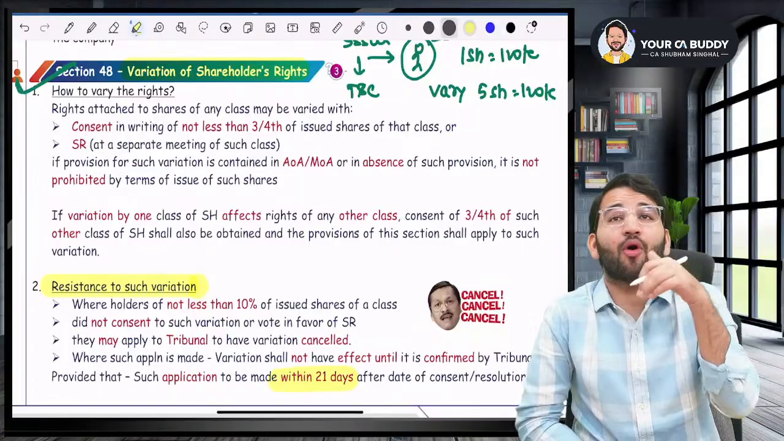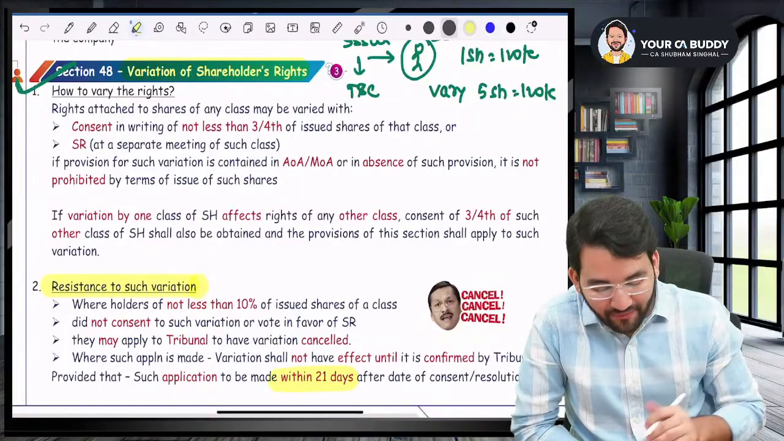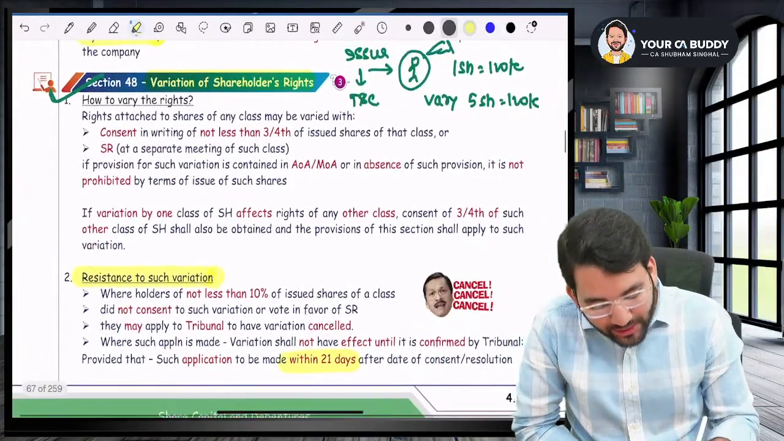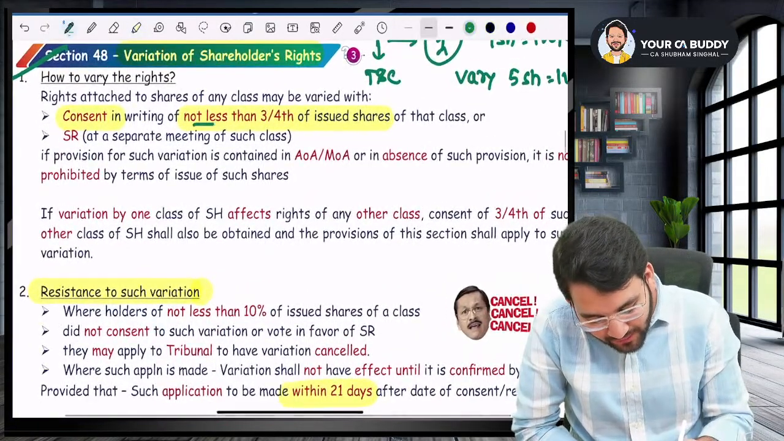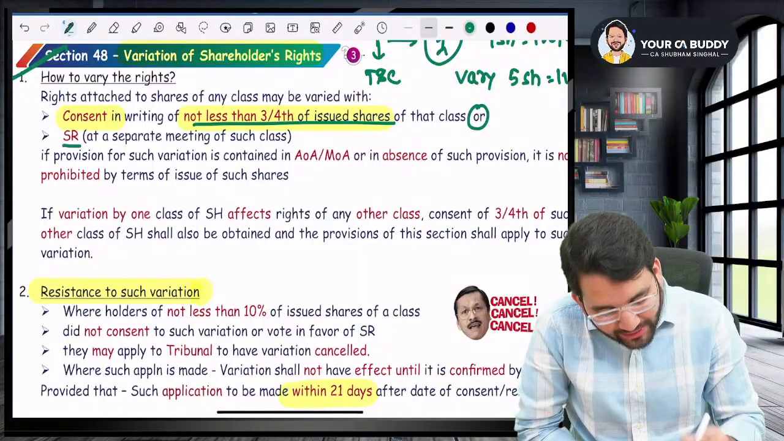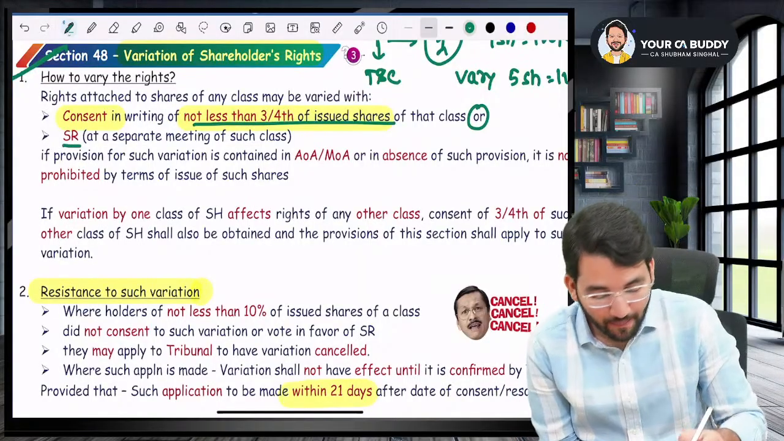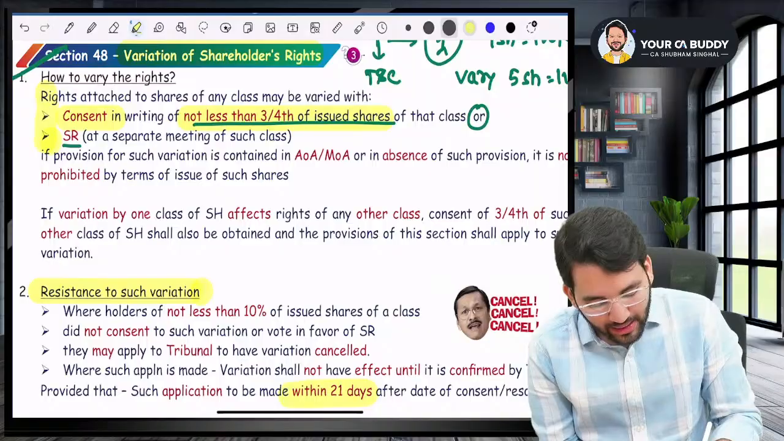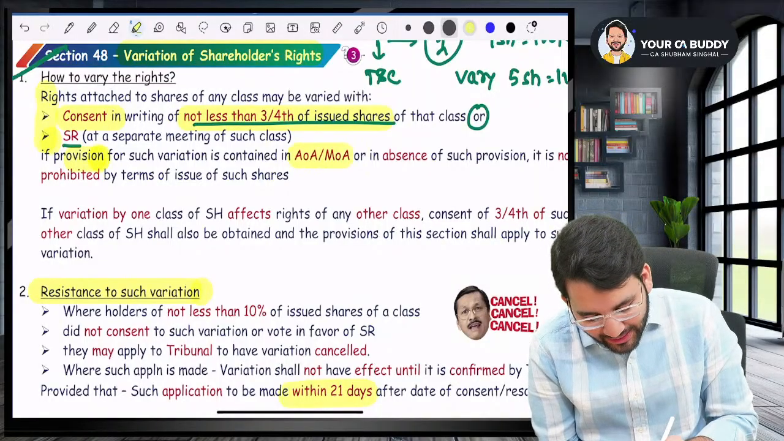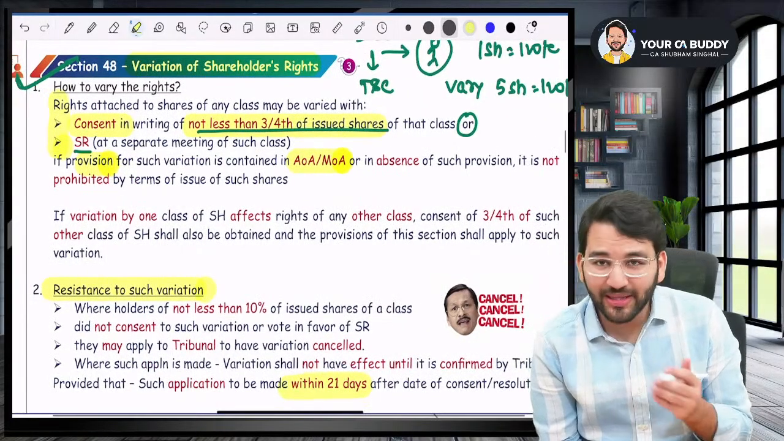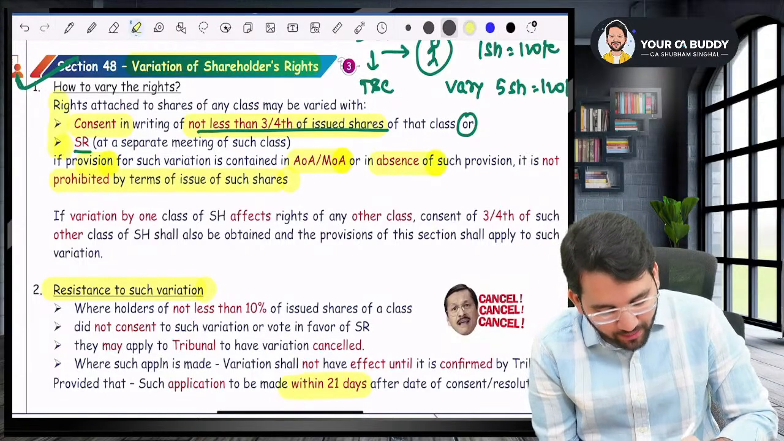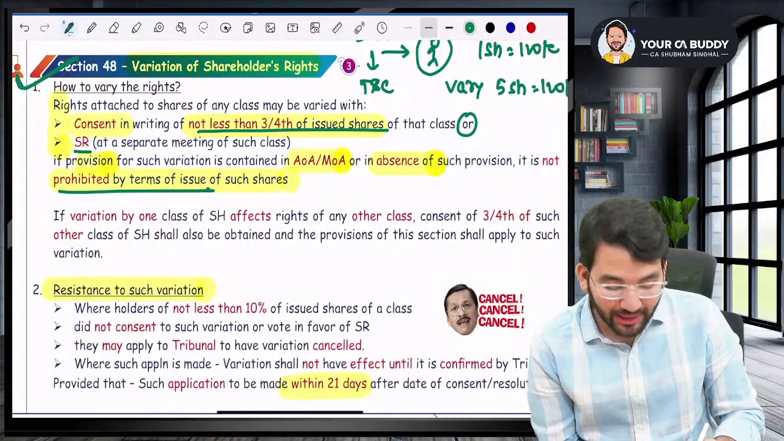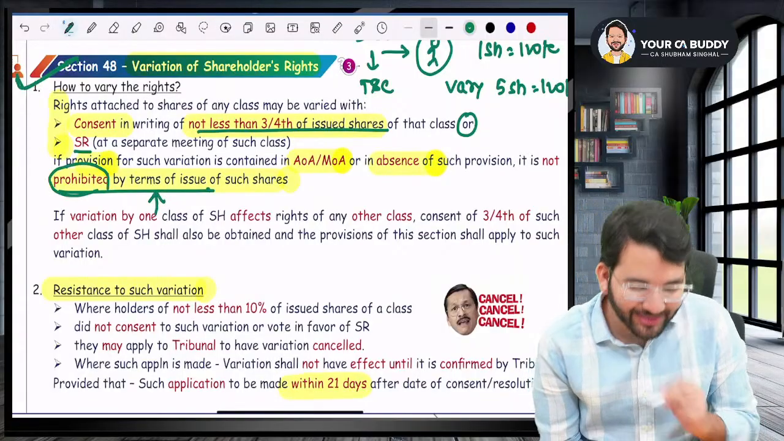Yes. So, guys, how do you vary such rights? The variation can be done with the consent in writing of not less than three-fourth of the issued shares, or special resolution at a separate meeting. But variation can only be done if the provision for such variation is contained in AOA or MOA. In the absence of such provision, it is not prohibited by the terms of the issue. Make sure that your terms of issue do not prohibit such variation.